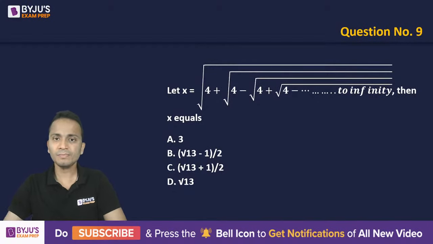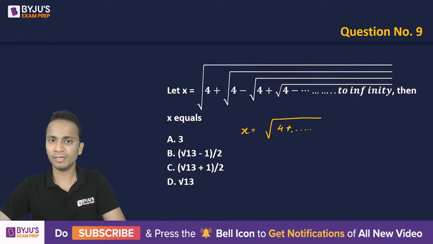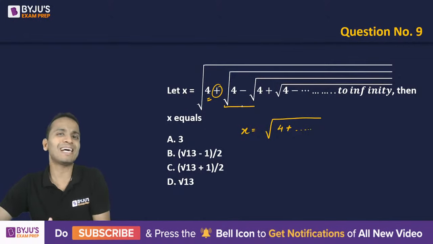Now here, x is equal to under root of 4 plus something. Be careful, so under root 4 plus something. I'm not writing its value, I'm just saying that it will be something.